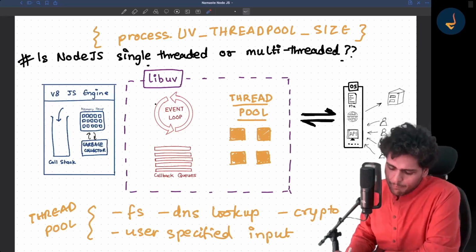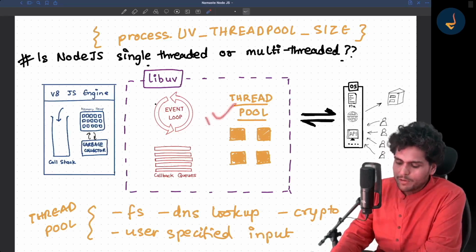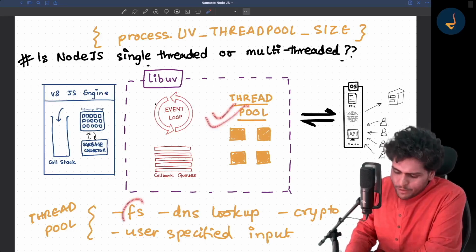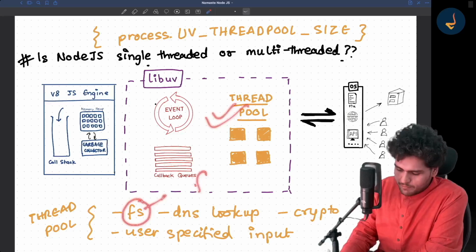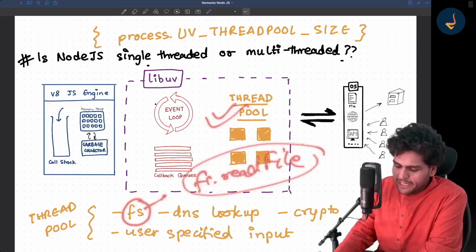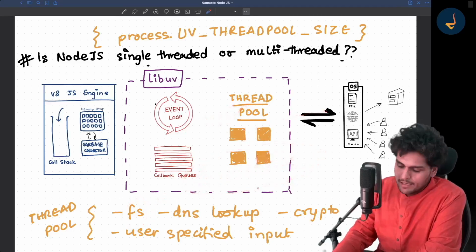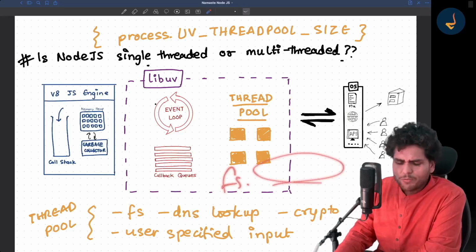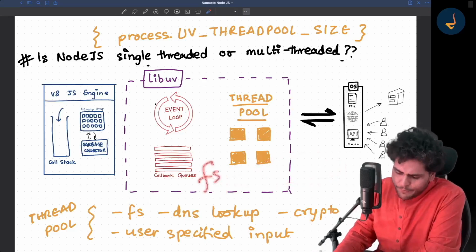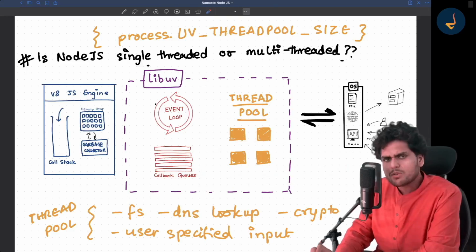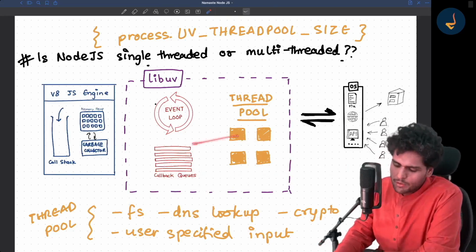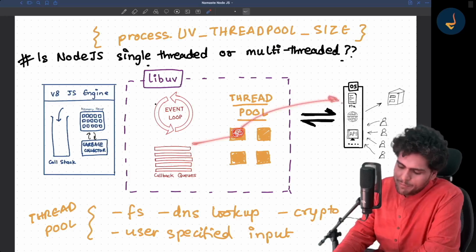Let me tell you an example. When does libuv use a thread pool? Whenever you do something like fs.readFile, it uses a thread pool. There are more functions in the fs module, and it majorly always uses a thread pool. It goes to the thread pool, the thread pool makes a file call, and gets back again.